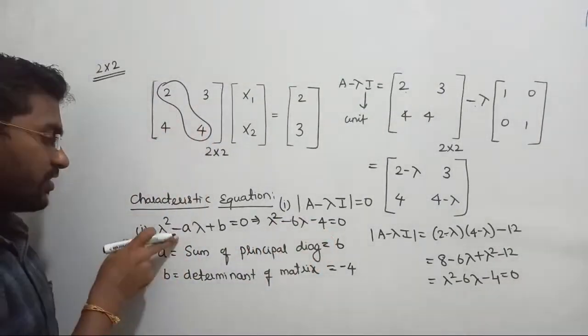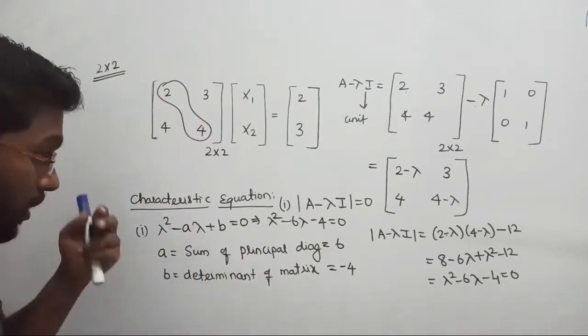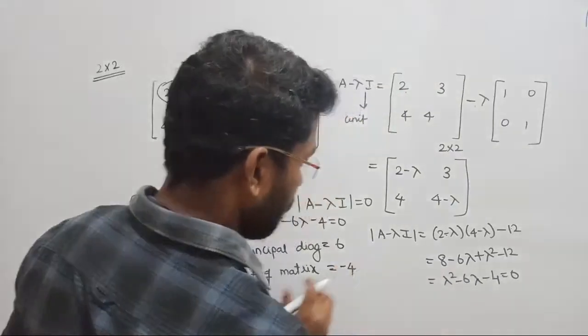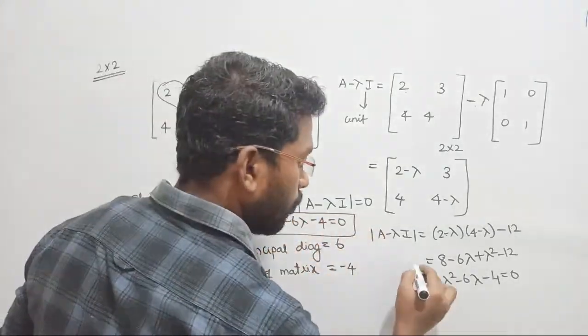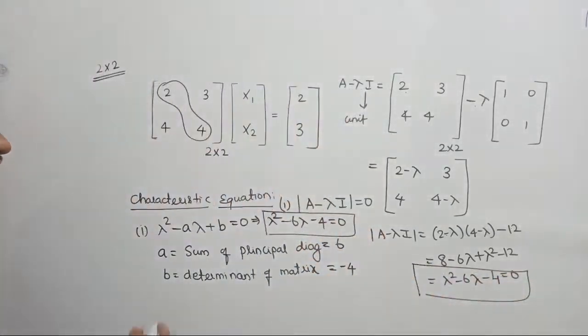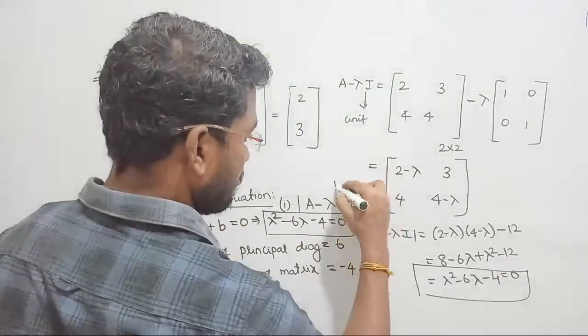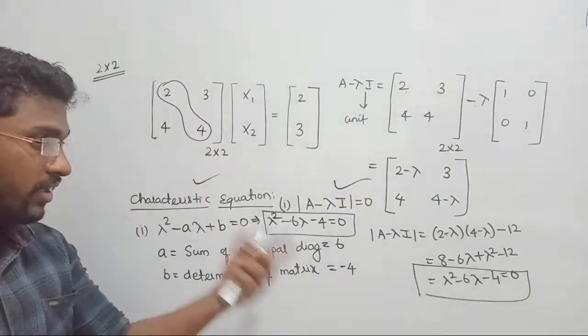Here in the characteristic equation, lambda square minus a lambda plus b. I have not noticed, sorry, please correct it. Okay, fine. Now you can compare. That's all. See that in both cases we are getting the same result. So either you can follow this one or you can follow this procedure. It's up to you to get the correct answer.